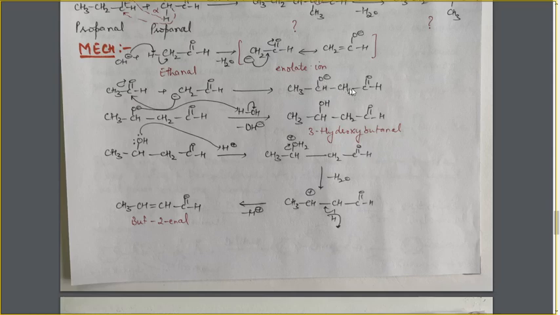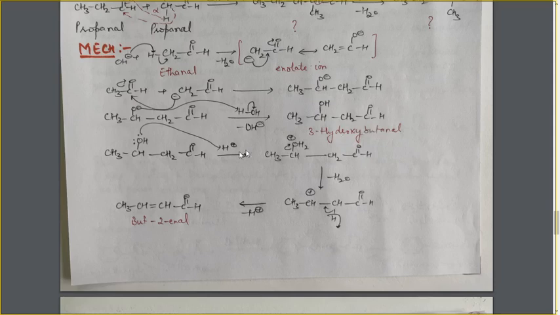CH3CH(O⁻)CH2C=O. It is an alkoxide ion, a very strong base. So it will remove the H⁺ ion from the solvent, that is, the water molecule. The H⁺ ion will go to this oxygen atom, and OH⁻ ion is lost, giving rise to beta-hydroxyaldehyde.